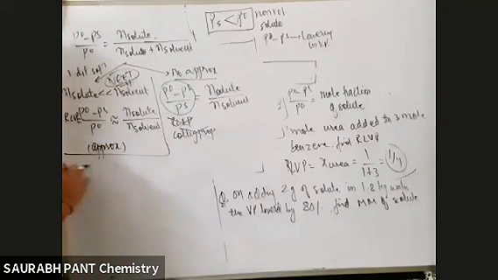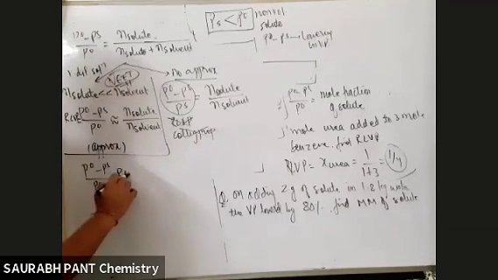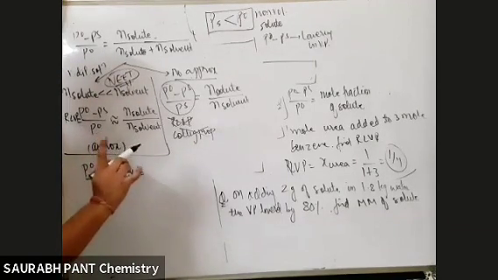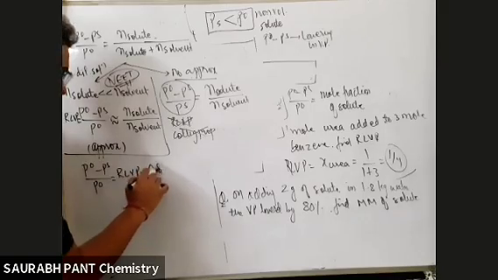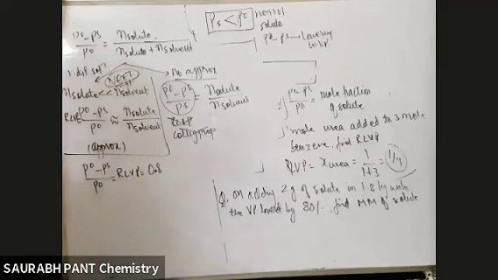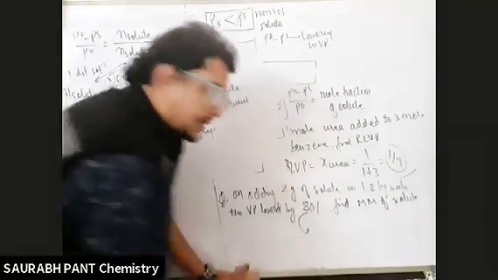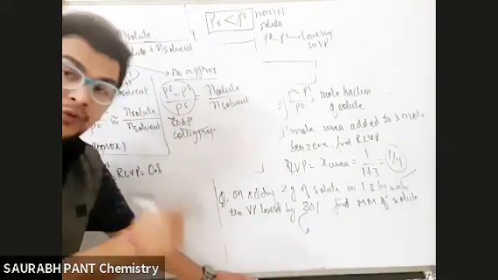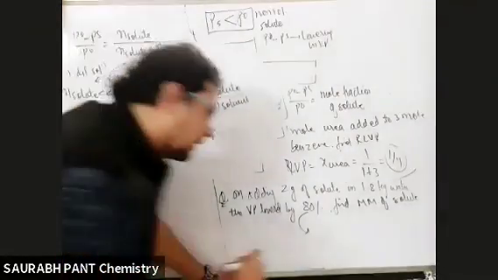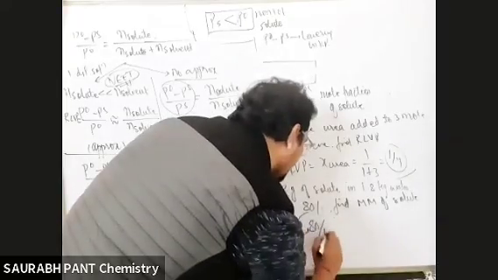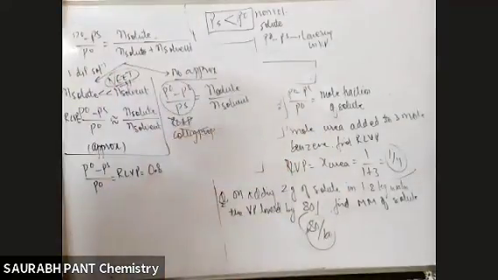In this question, (P naught minus PS) by P naught, that is relative lowering of vapor pressure. Look, beauty. It is given to you 0.8. How, sir? Look, 25 cannot come. 80%, vapor pressure lowered by 80%. That means 80 per 100 is lowered.